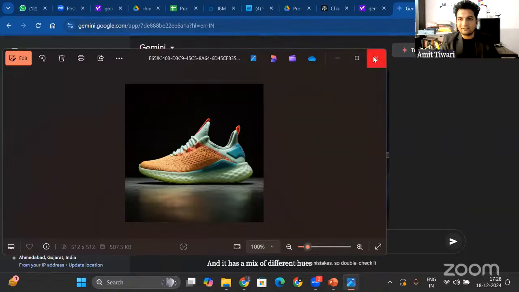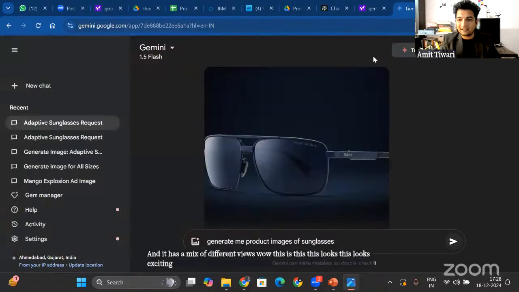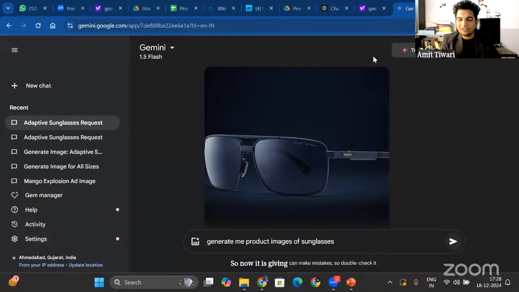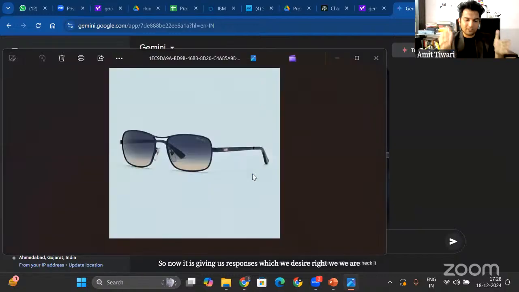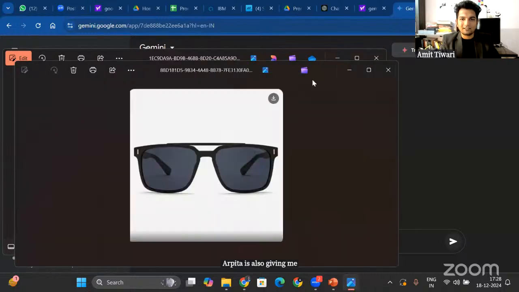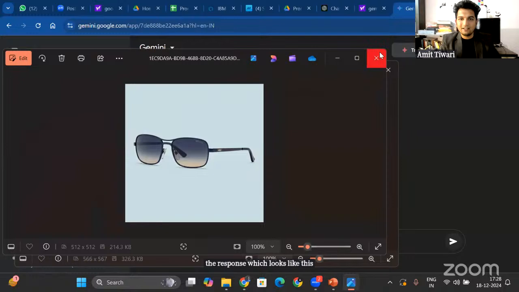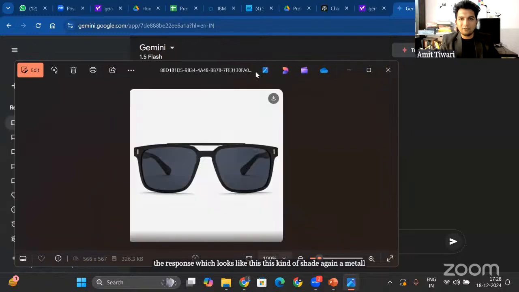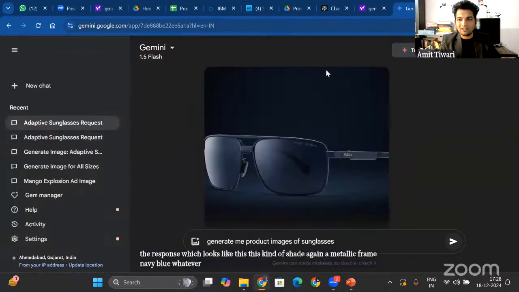Wow, this looks exciting. So now it is giving us responses which we desire, right? We are giving direction to the responses that we have. I have this kind of frame from Barsha. Arpita is also giving me a response with this kind of shade. Again, metallic frame, navy blue, whatever we are writing, we are giving direction to, right?